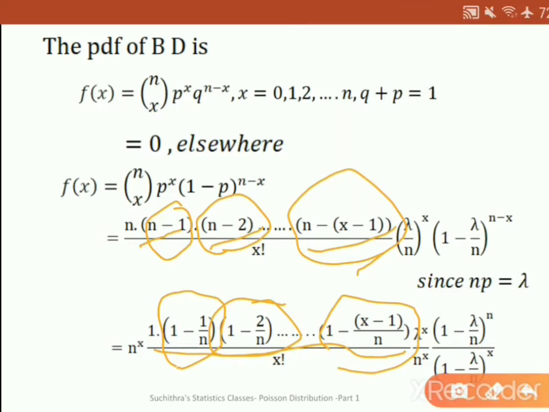So, altogether we have n raised to x into 1 minus 1 by n into 1 minus 2 by n, etc., 1 minus x minus 1 by n, divided by x factorial.